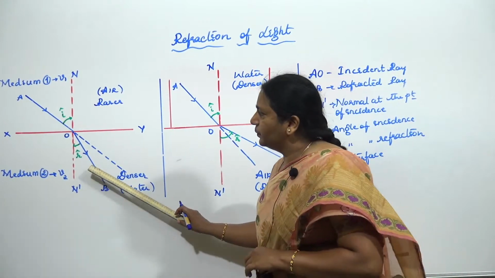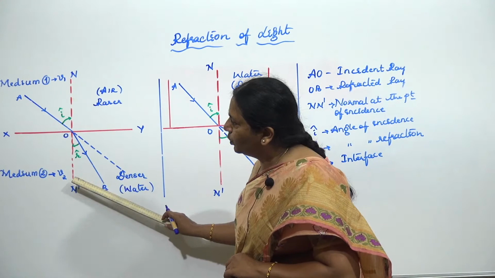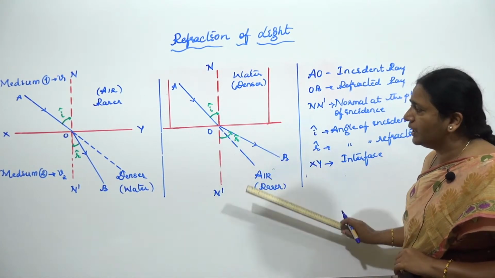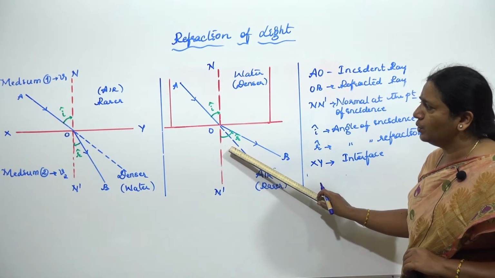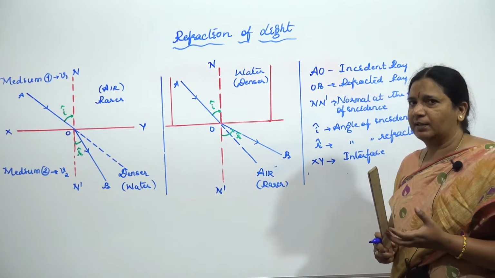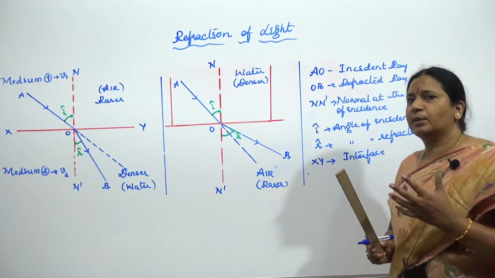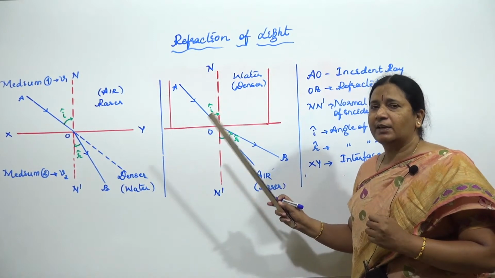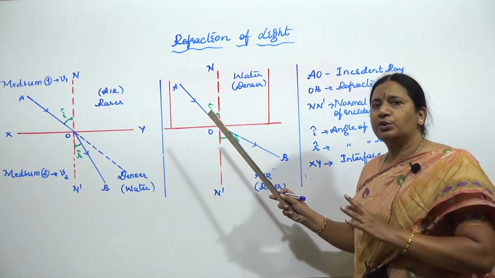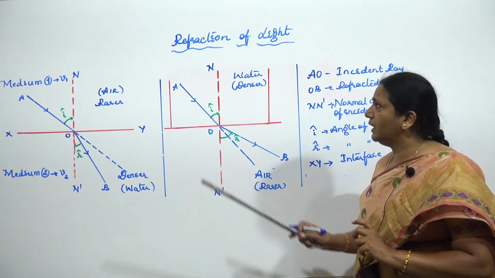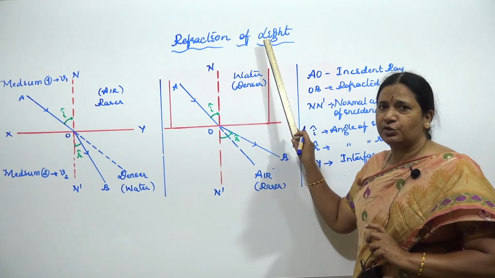We are going to observe that it bends towards the normal, whereas if the light is traveling from denser to rarer medium, we are seeing that light goes away from the normal. And this effect of light, whenever it travels from one medium to another medium, that is bending of light when it travels from one homogeneous optical medium to another homogeneous optical medium, we call it as refraction of light.